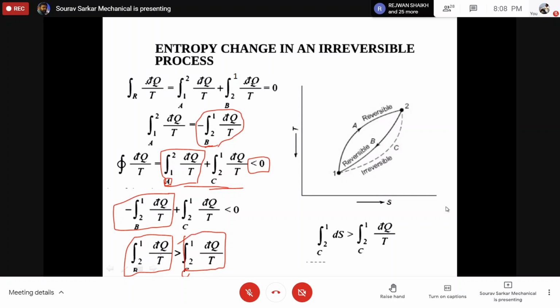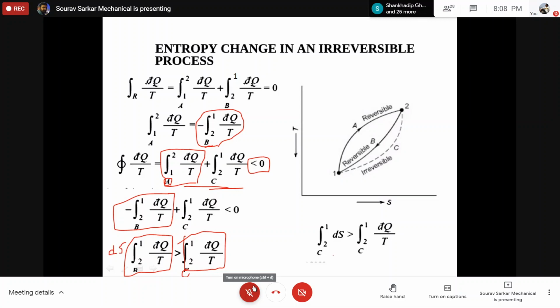Now tell me, out of these two, which one is the entropy change? The left one or the right one? Left one. Right one? No, sir. Right one is the irreversible path. Very good. So this is nothing but the dS.